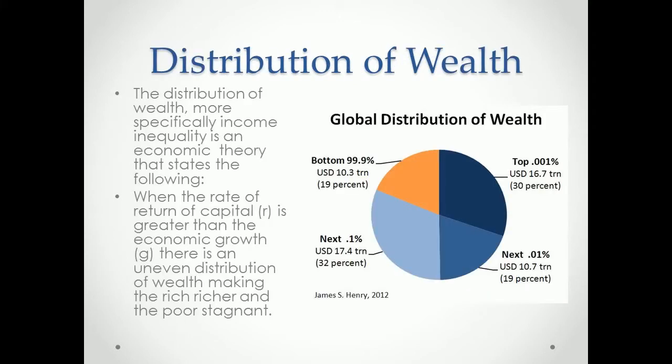Distribution of wealth. The distribution of wealth, more specifically income inequality, is an economic theory that states the following. When the rate of return of capital, R, is greater than the economic growth, G, there is an uneven distribution of wealth, making the rich richer and the poor stagnant.